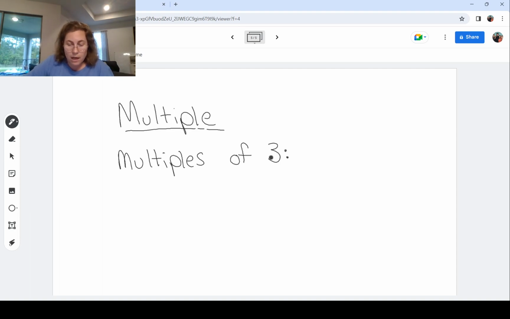So multiples of 3. That would be 3 times a whole number. 3 times 1 could be a multiple. 3 times 2. 3 times 3. 3 times 4. 3 times 5. Hopefully you're getting my pattern here. 3 times 6, and you could go on forever. There are infinite numbers of multiples out there for as long as you're willing to multiply that number.